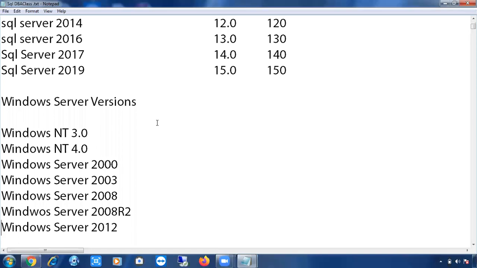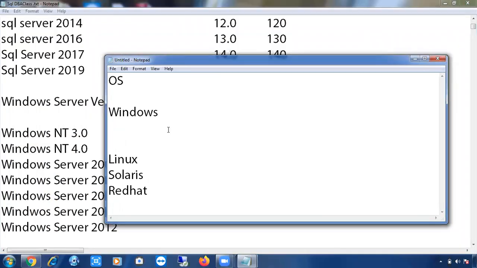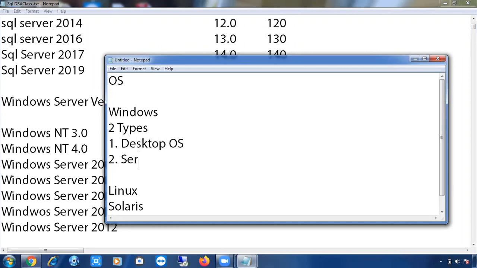So these are the operating systems, right? On which operating system can we install the SQL Server? On the Windows operating system we can install the SQL Server. In Windows, there are two types of operating systems. One is desktop OS. The second one is server OS.